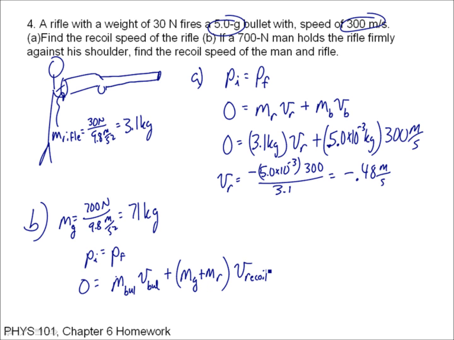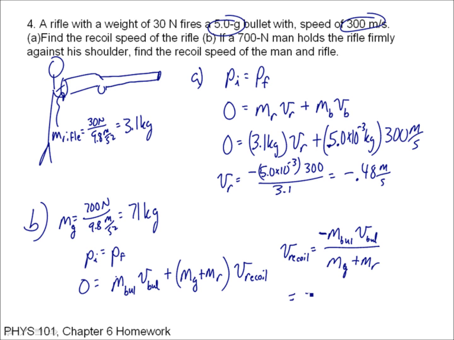So I'm looking for V recoil, the recoil speed. I'm going to solve it over here. That's equal to the mass of the bullet times the speed of the bullet, divided by the mass of the guy plus the mass of the rifle. And this is a negative value, because the bullet has a positive velocity, so the recoil speed is going to be negative, and that comes out in the algebra.